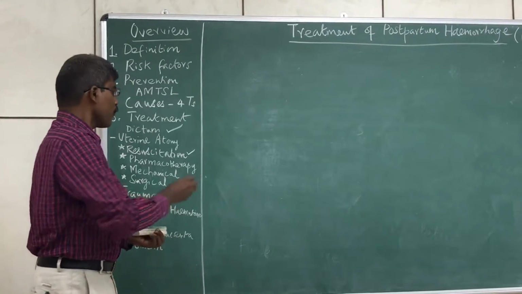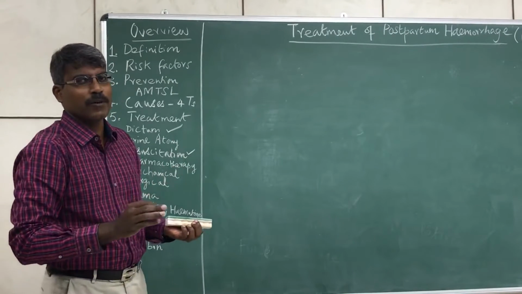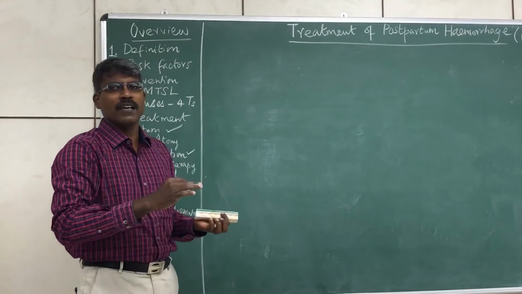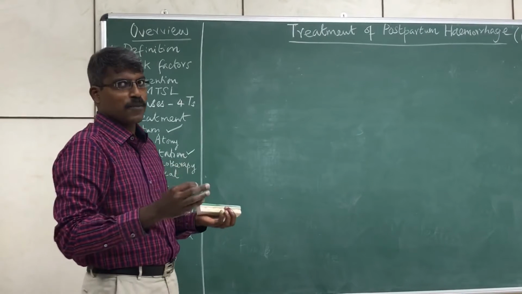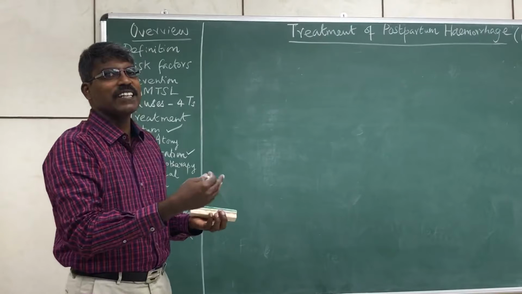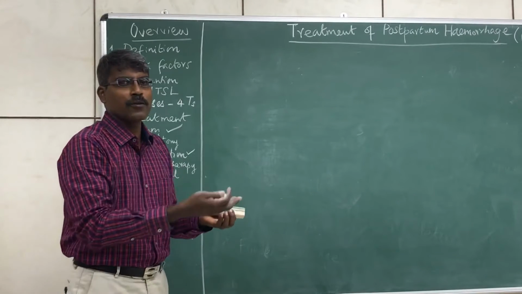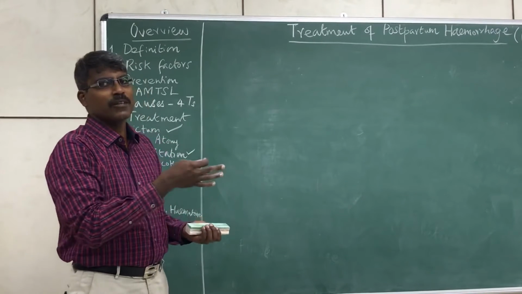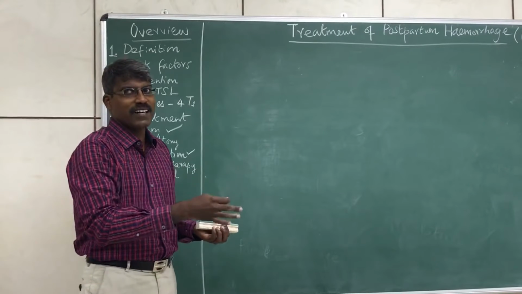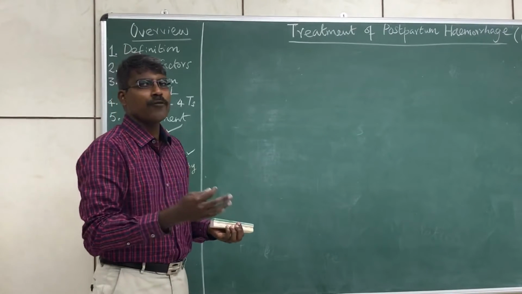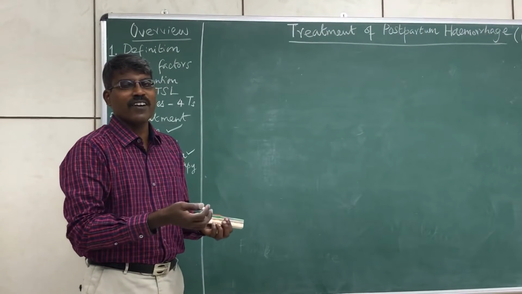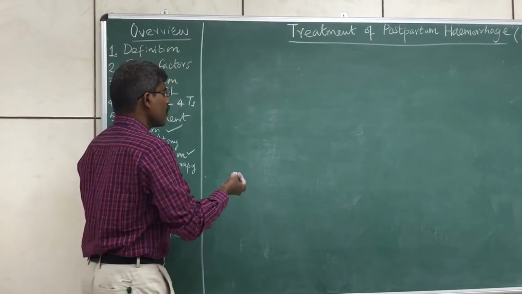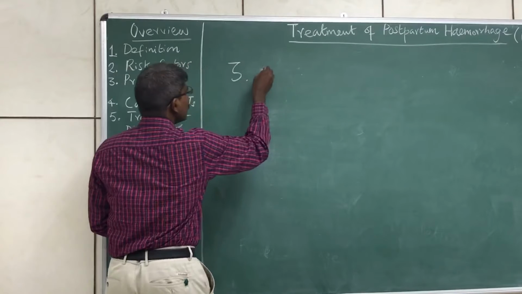Now, if you have initially thought the cause is uterine atonia and you have given 2 uterotonics and there is no response, usually with 2 uterotonics most of the cases will respond. If it does not respond, again you need to check whether there is any other cause, say for example uterine rupture, or any retained tissue, or a hematoma, and make sure that uterine atonia is the only cause. You can feel the uterus, you will feel a soft and boggy mass, showing that it has not contracted, and all other features are not present. If you make sure, you can go ahead to give a third drug called carboprost.